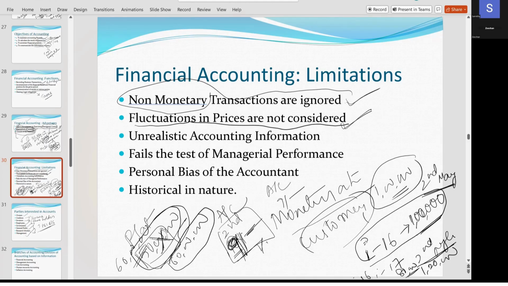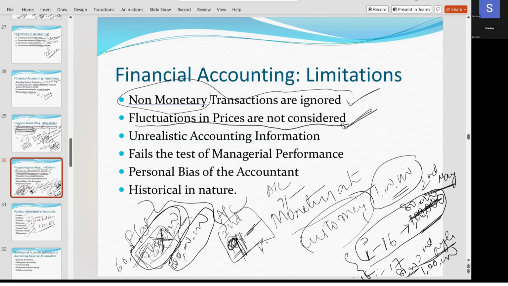Are you following? Yes, ma'am. Now, will you go previously to 2nd May and cut off this and write 80,000 here? No, ma'am. You'll not write, no. Because already you purchased it back on 2nd May. You already raised a receipt for that. You purchased it for 1 lakh. Because today's market price is 80,000, you will not go and cut off and write 80,000. Same thing with flat also. You purchased for 50 lakhs. After 1 year, it will be 60 lakhs. You can't go to previous date, cut off this 50 lakhs and write 60 lakhs.